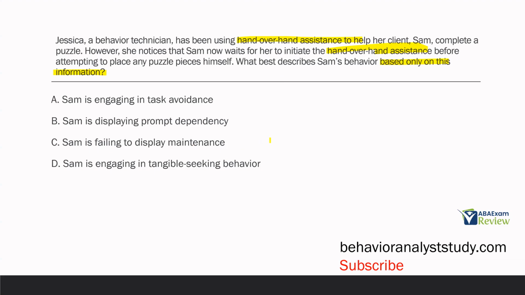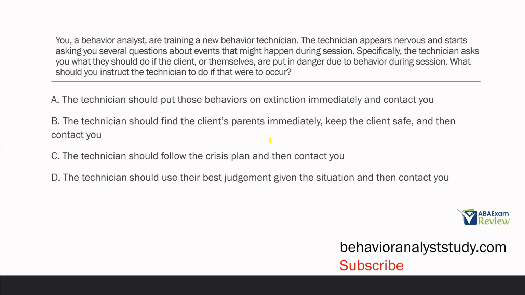D, Sam is engaging in tangible seeking behavior. Well, Sam is not gaining any tangibles. He's not getting anything out of this. He's there doing a task, and he's not fighting the task or avoiding the task. He's just waiting for the prompt to begin the task. That's an issue. What best describes Sam's behavior based only on this information? B, Sam is displaying prompt dependency.